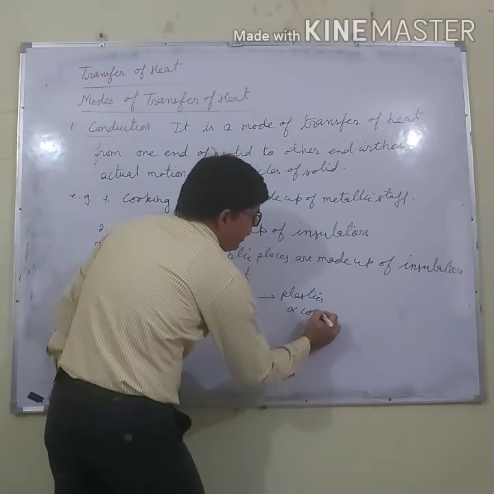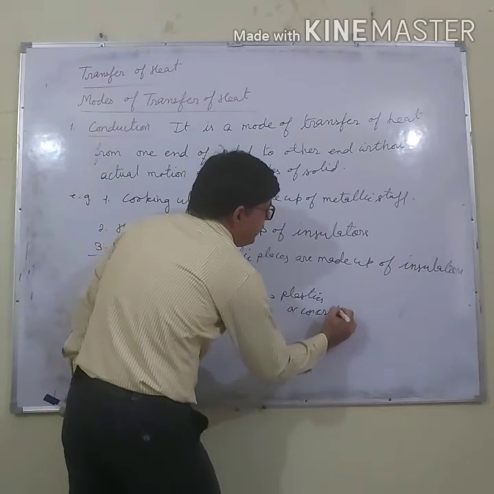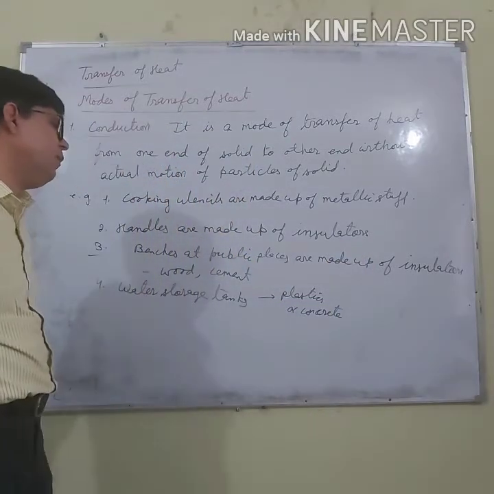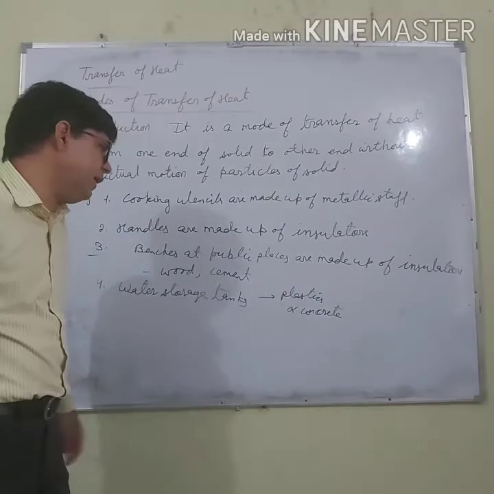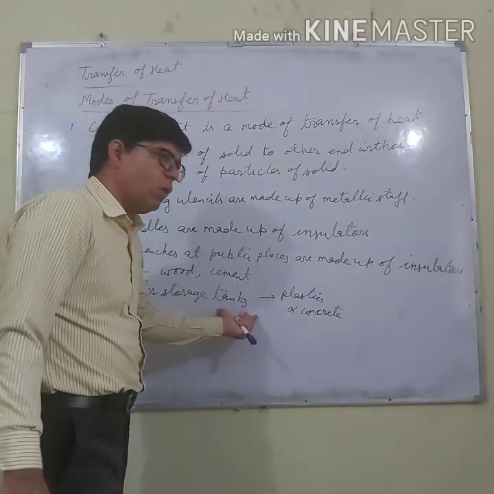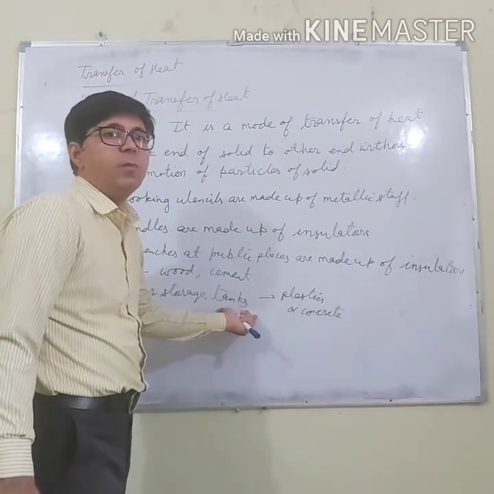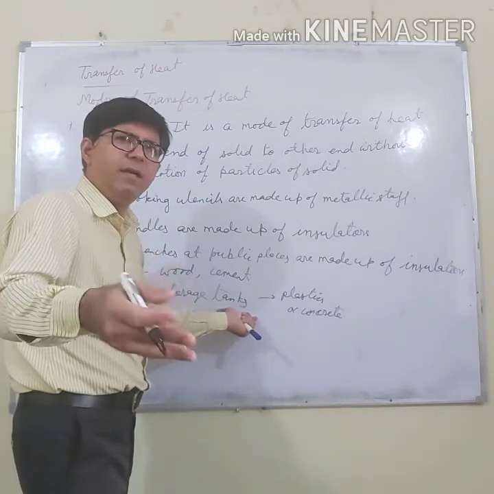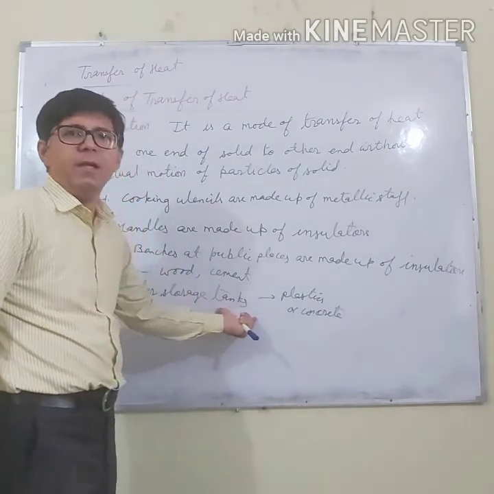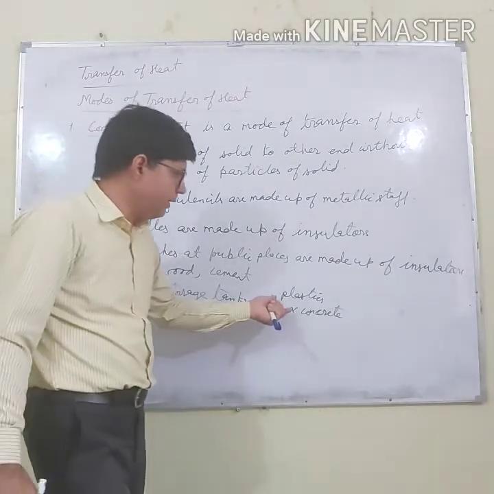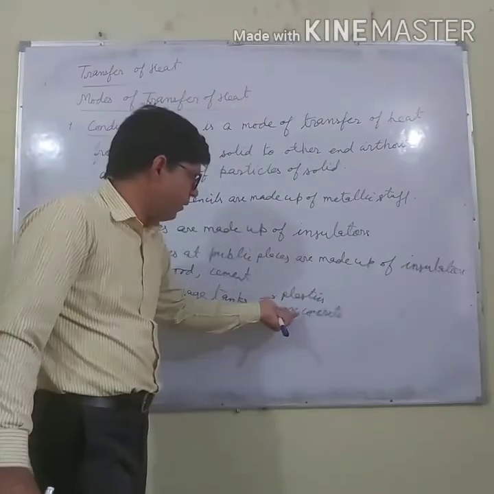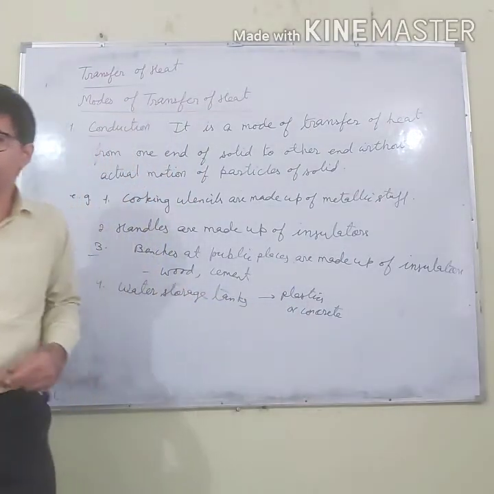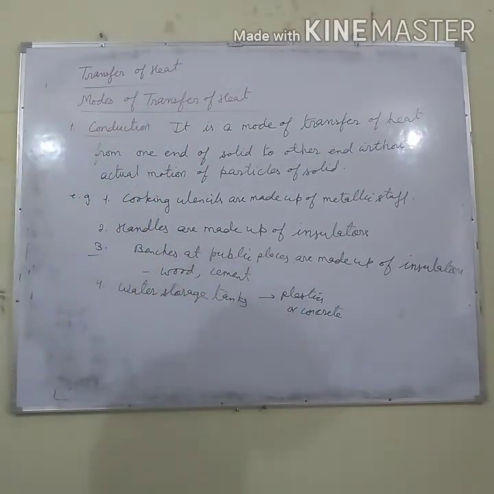Concrete, C-O-N-C-R-E-T-E, concrete. Why are they made up of this? Because they are insulators. When the sunlight falls on it, the water stored in them does not become hot in a short time. It takes some time. And during the winter, the water does not become too cold, because plastic and concrete are insulators.